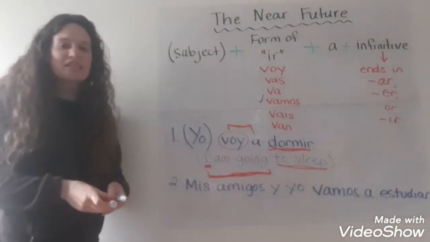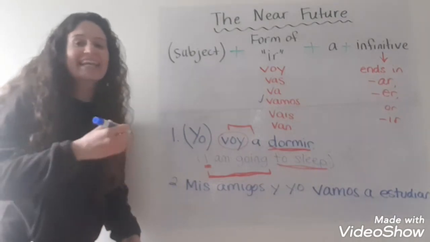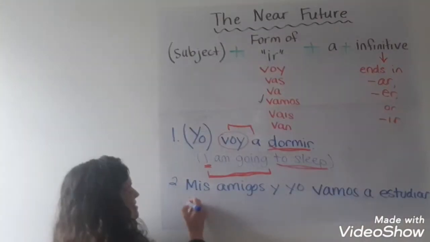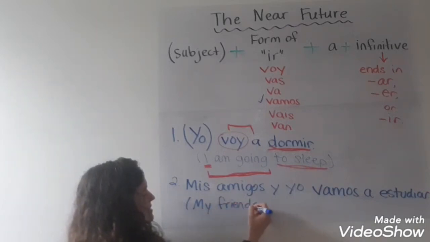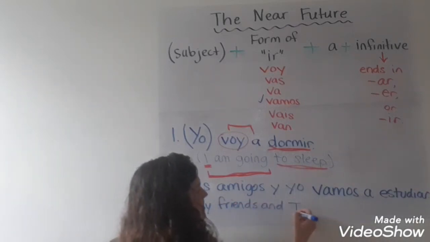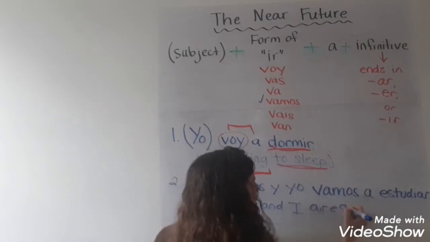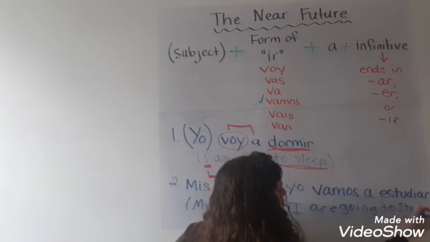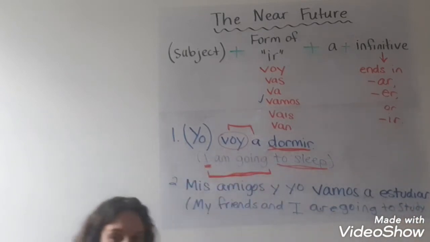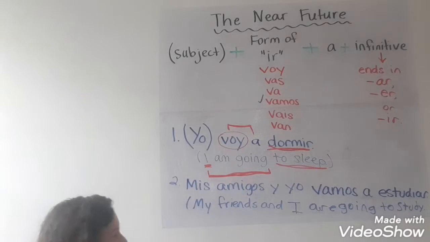Vamos a estudiar. So, in English, that would mean my friends and I are going to study. My friends and I are going to study.